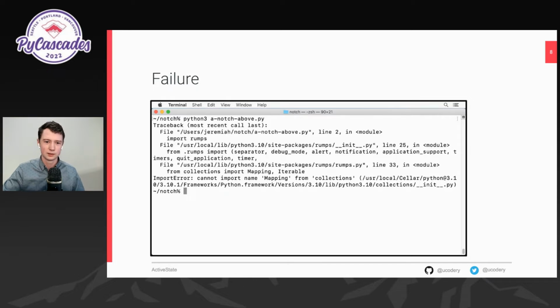Okay, import errors: mappings doesn't come from collections. This did not happen on my machine. Some of you might know what's going on here if you like to follow what's new in Python, and who doesn't. If you follow what's new in Python 3.10, you might remember that the mappings object has moved modules in the core. So there's a breaking change where it can no longer be imported from collections in 3.10, but it could in 3.9.